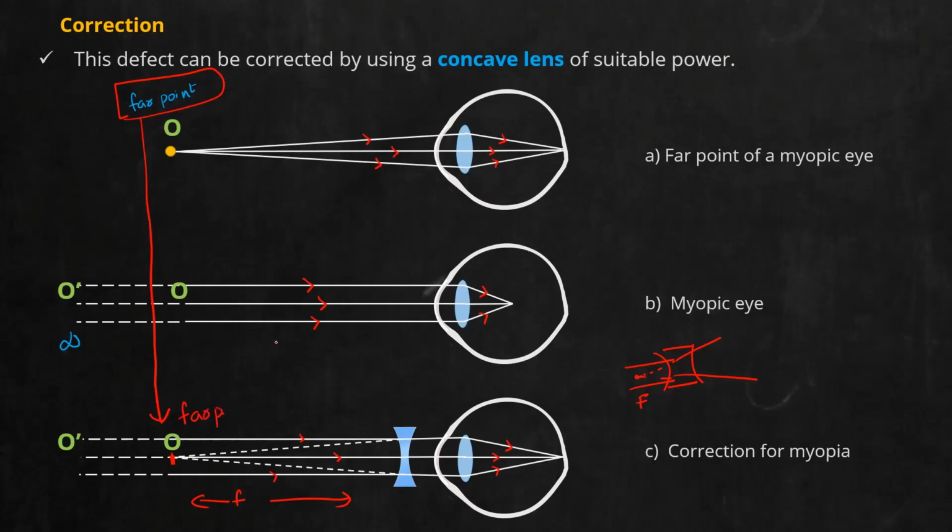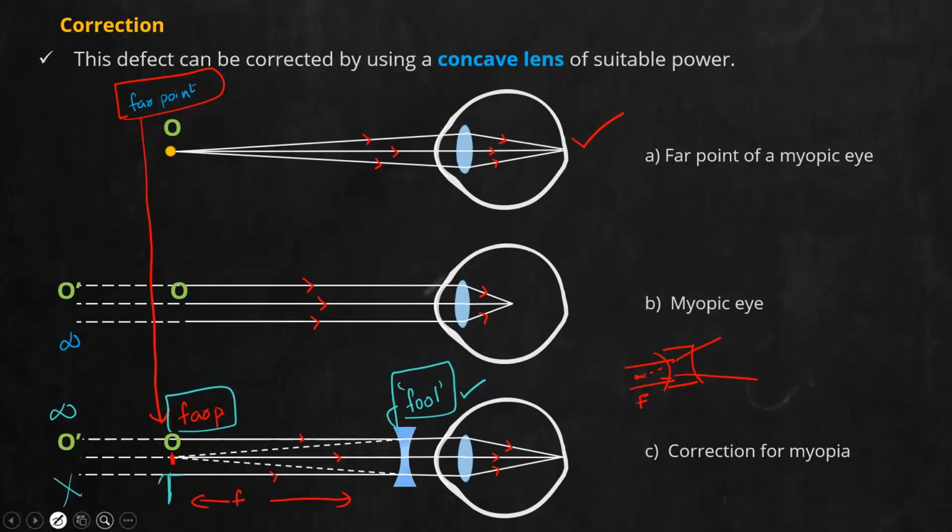And if image is formed at far point, there is no issue with the person. He can see it clearly. So you are playing with that person's eye. Or I can say when you place a lens, you are trying to fool your eye. How? Actually, the object is coming from infinity. But when you place the lens, the brain will not understand that it is coming from infinity. The brain will think that it is coming from far point. So it will form a clear image. So every time you are wearing specs, you are actually fooling your brain to think that the object is coming from this distance, not at infinity. Why? Because concave lens makes this even possible. It focuses the image on its focus, which is at the far point of the person.